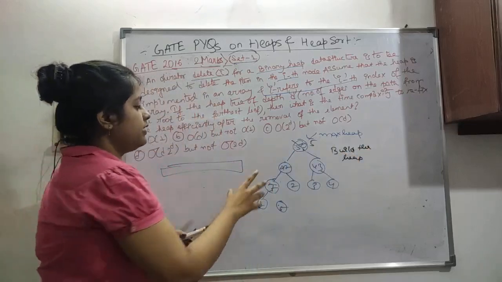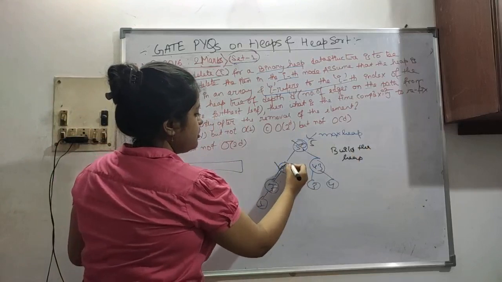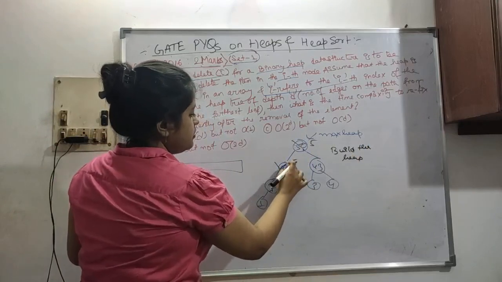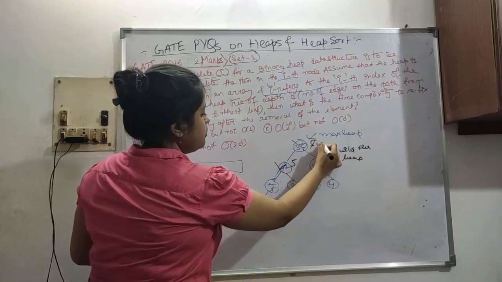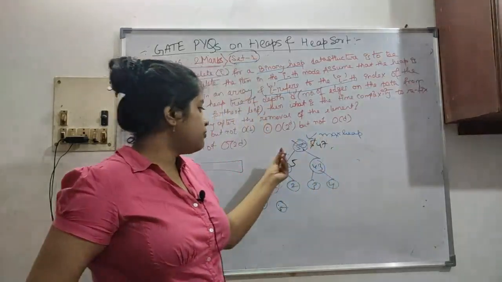So we have to build the heap, we have to refix everything. So we have to send 47, 43, then 5 will come, sorry, 5 will come down, 57 will go up, like this. Then again for the heapify function, we have to do this.